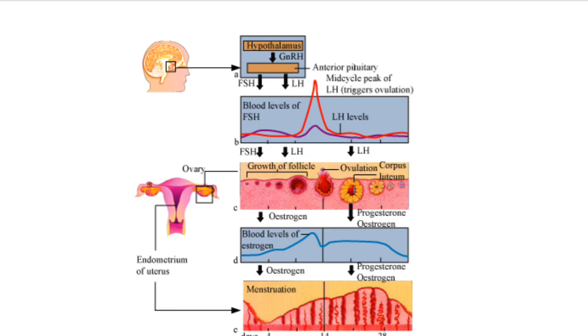During this phase, the primary follicle in the ovary grows to become a fully mature Graafian follicle, and simultaneously the endometrium of uterus regenerates through proliferation. These changes in the ovary and the uterus are induced by changes in the levels of pituitary and ovarian hormones. The secretion of gonadotropins, that is LH and FSH, increases gradually during the follicular phase.